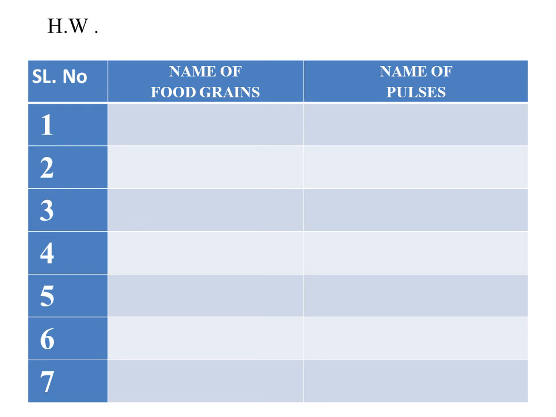Again, in this slide, you have to write the names of the food grains and the names of the pulses from your book. Please don't be in a hurry. This week, next week, whenever you do this work, don't be in a hurry. Again, I am requesting, don't do this now only. Okay? Please, you can take your time and do it according to your convenience. Got it? But you should do this work in your science or social copy for your learning. Okay? Thank you.